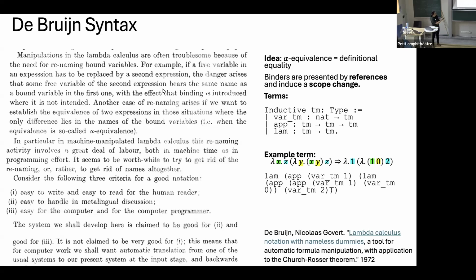So a variable is a nat. And implicitly, if we go under a binder, we induce a scope change. So we see in this case we have this variable z, which in de Bruijn would be 1 on the upper level under the x. But then if we go 1 level deeper under the y, we would have to lift it explicitly. So we have this scope change if we go under a binder.